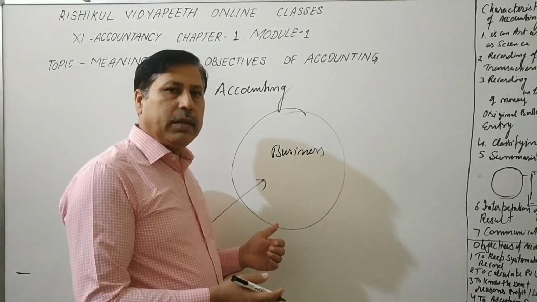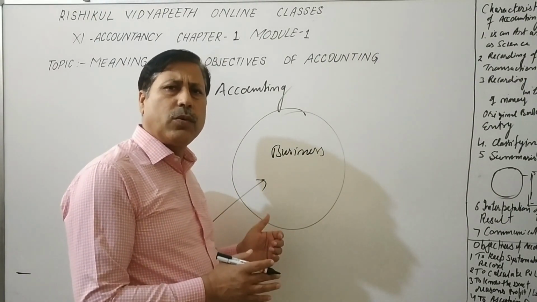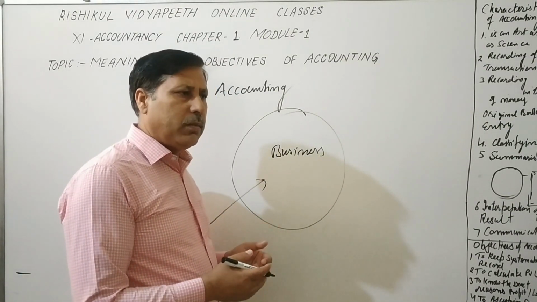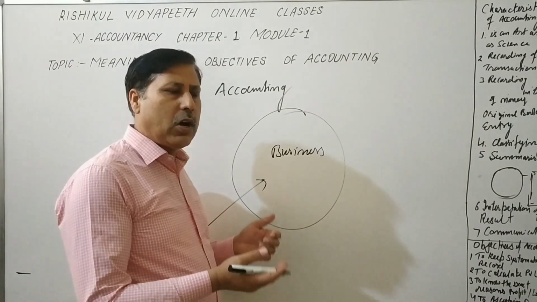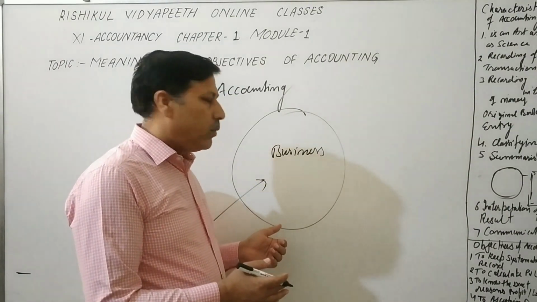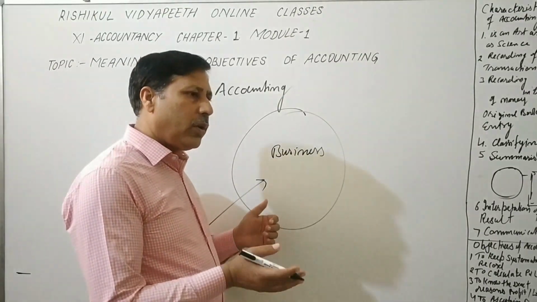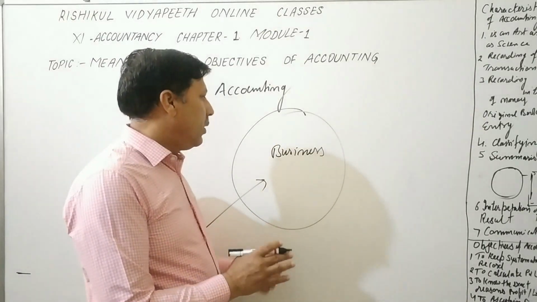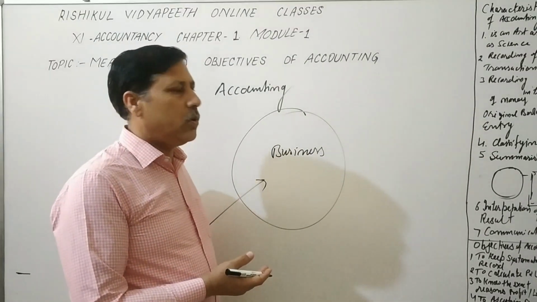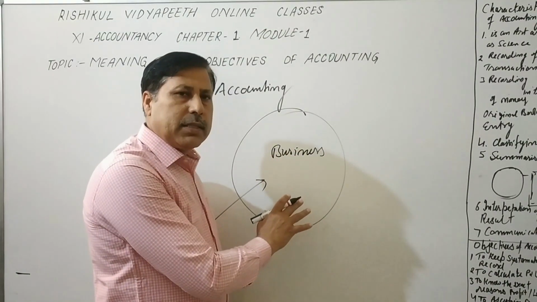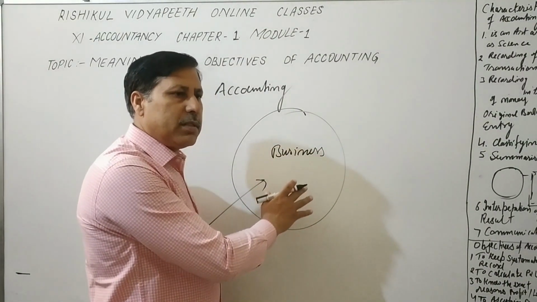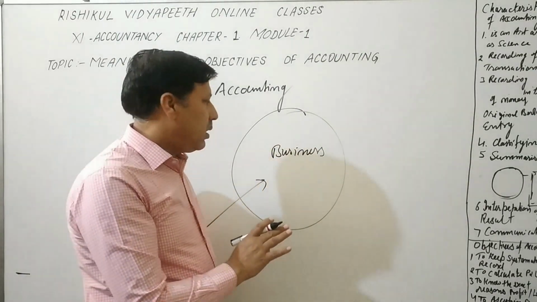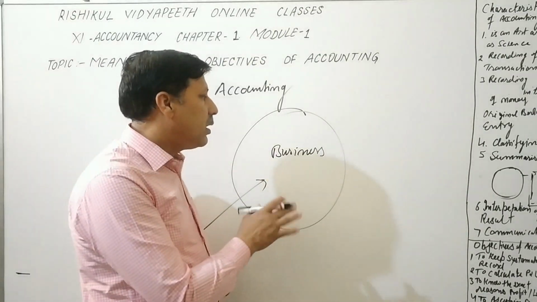Everywhere, in our house also, we have a record, we have a proper system. For example, I have pocket money and how much I spent and how much I save. Everything we record in a systematic way and find out the results, the profit or loss, and we want to know what is happening in our business. So हिसाब किताब रखना एक तरह से, कोई भी बिजनेस है, छोटा बिजनेस है, बड़ा बिजनेस है, उनको हिसाब किताब रखना पड़ता है. अगर वो हिसाब किताब नहीं रखेंगे तो they can't survive, even they can't run the business.